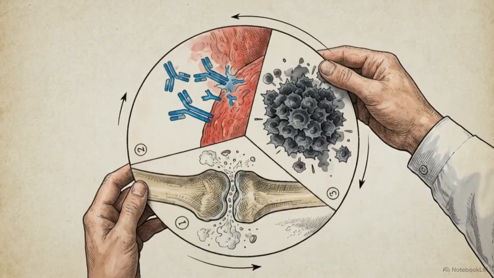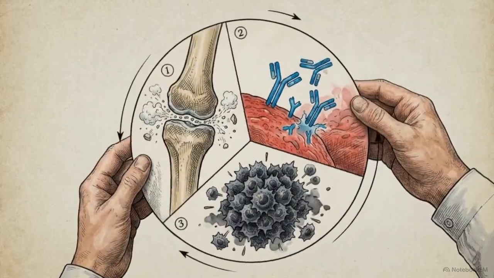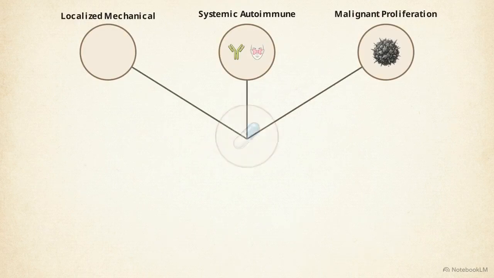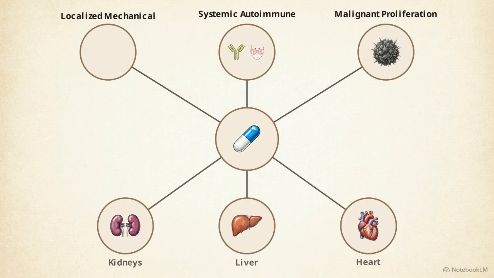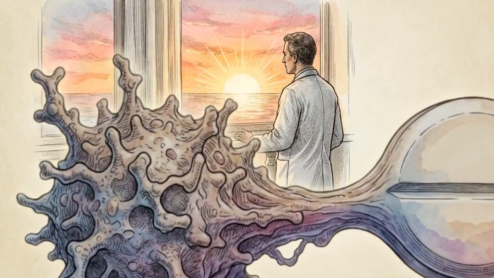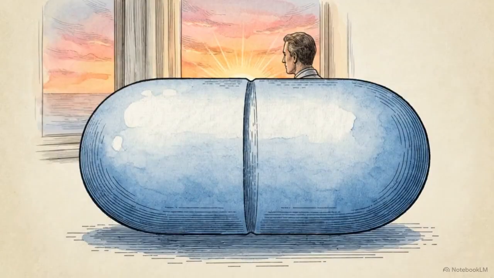Clinical judgment relies on determining whether a condition is a localized mechanical failure, a systemic autoimmune strike, or a malignant proliferation. This system map links the 3 disease categories to their specific monitoring requirements, specifically identifying the risks to the kidneys, liver, and heart. ESR and CRP track general inflammation, ANA screens for lupus, and constant CBC monitoring manages the risks of chemotherapy. Clinical intuition develops by mapping the mechanism of failure to the specific medication. This logic allows for the prediction and prevention of collateral damage.